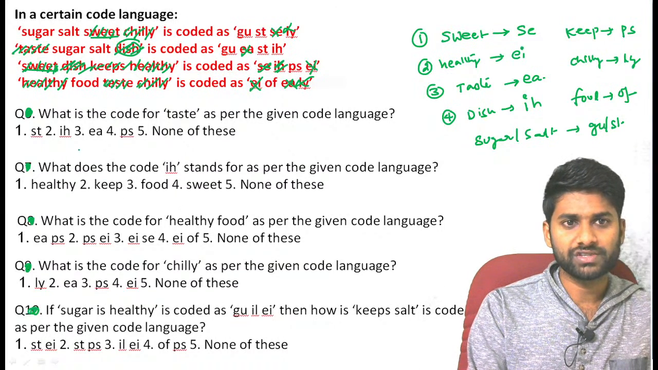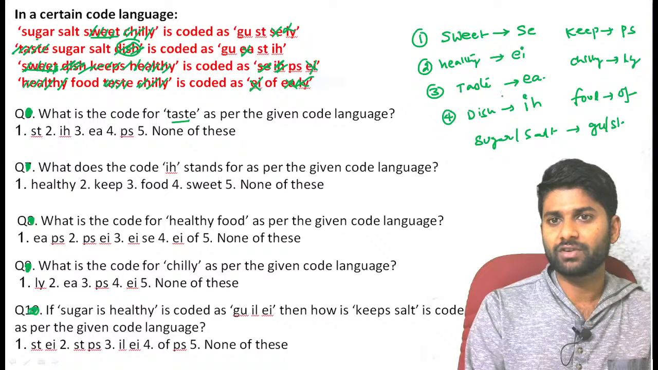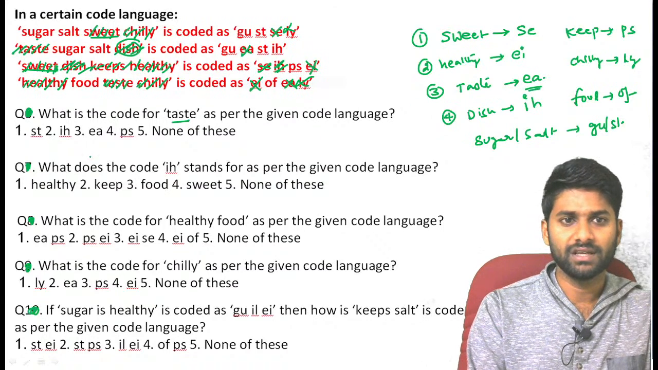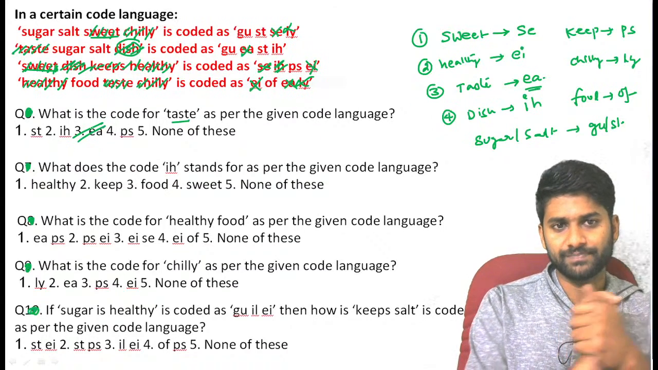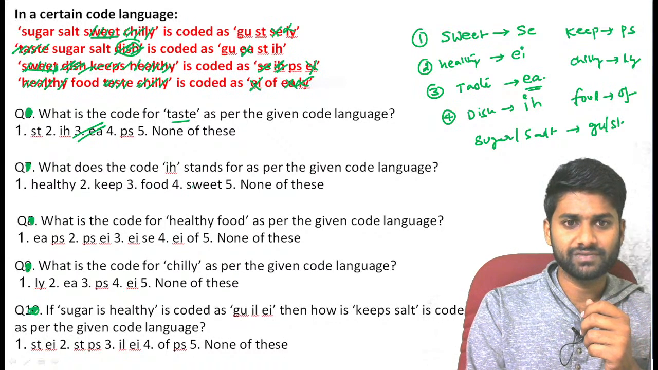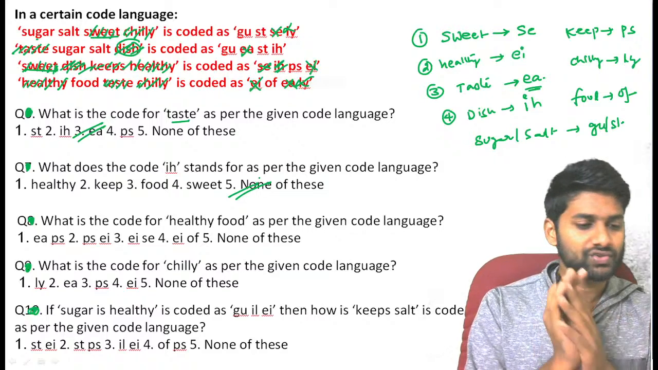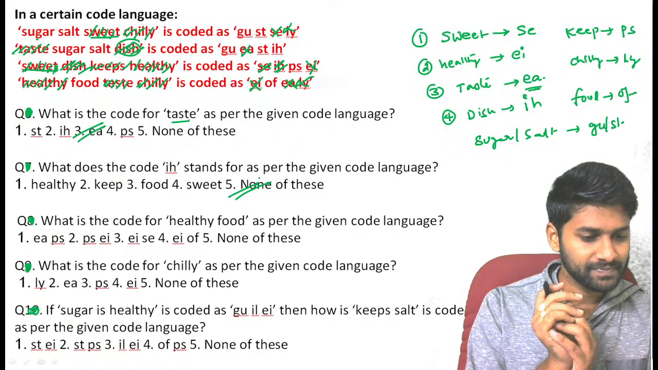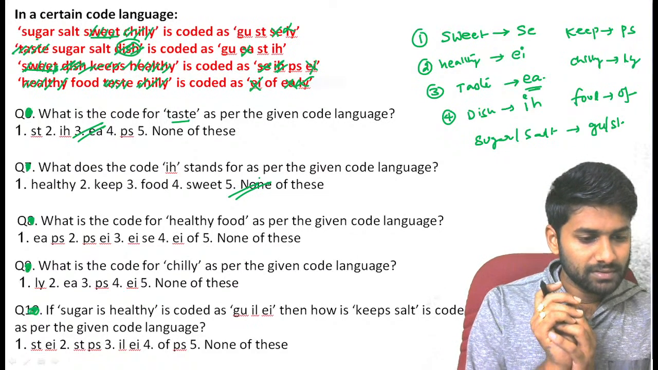Now just go through the question. What is the code for taste as per the given code language? If you see the entire comparison, EA is the code, guys. What does IH stand for? IH stands for dish. You can choose the option none of these, guys.